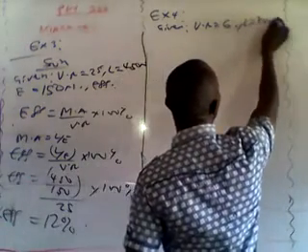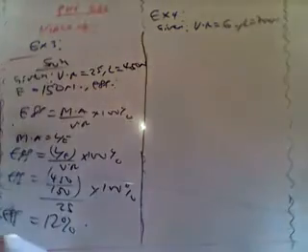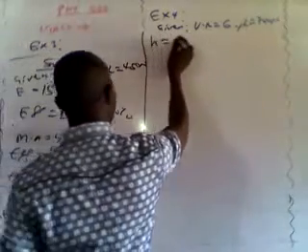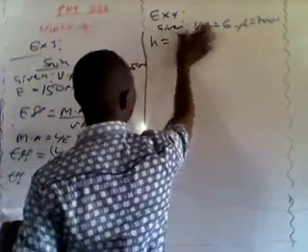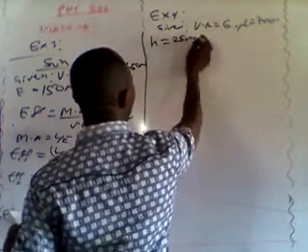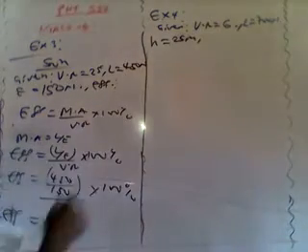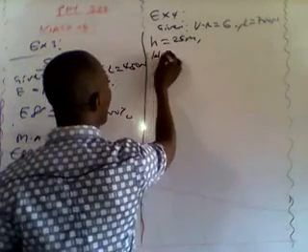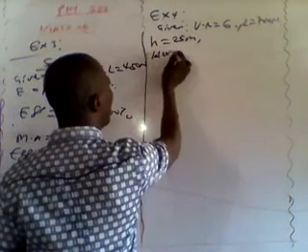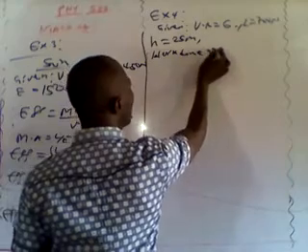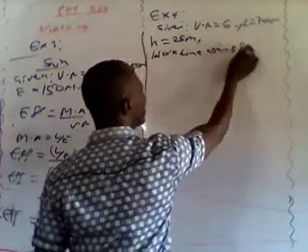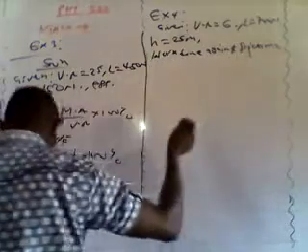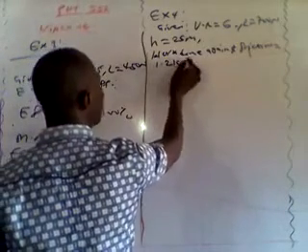Then we are given load to be 700 newtons. And the height through which that load is being raised, h, is 25 meters. Then we are given the total work done against friction in the pulley system equal to 1.2 kilojoules.